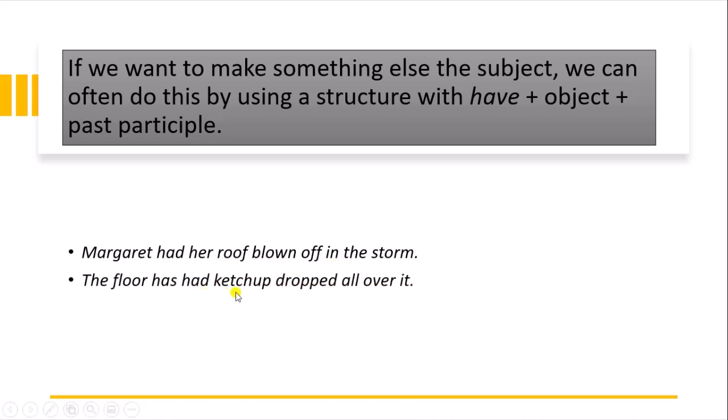Further, "the roof has had ketchup dropped all over it."